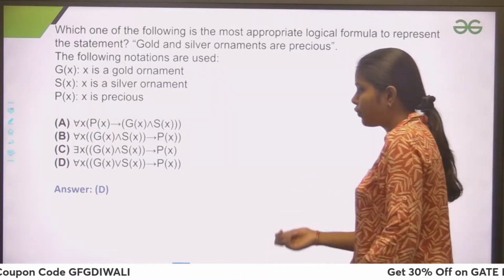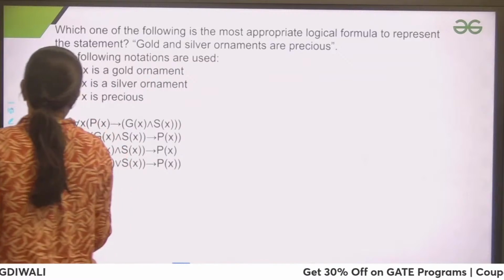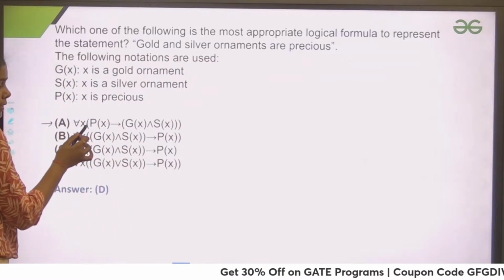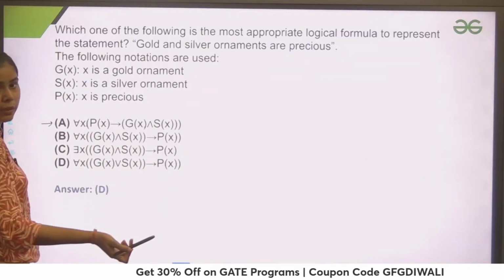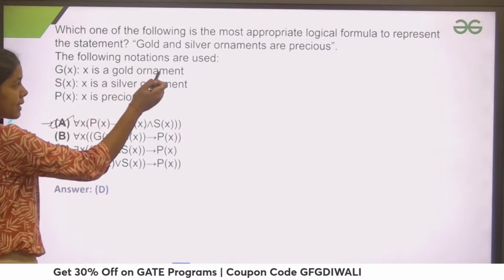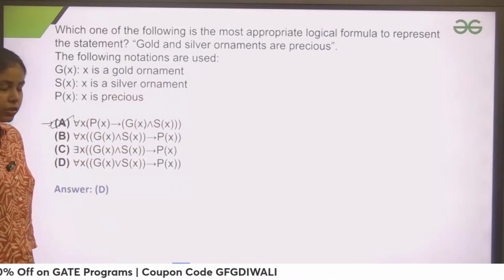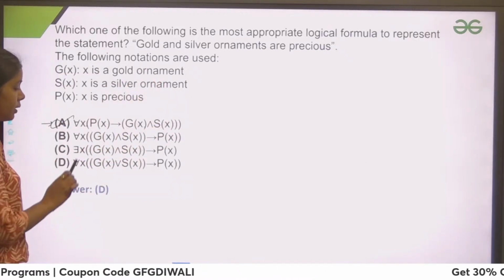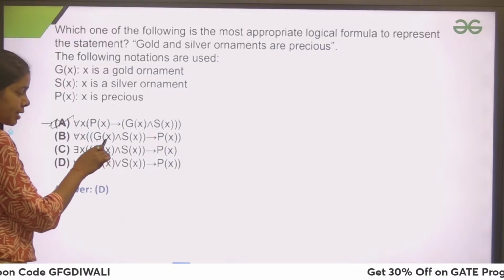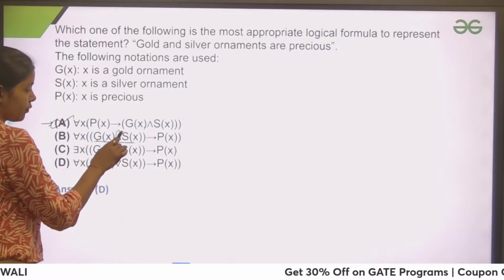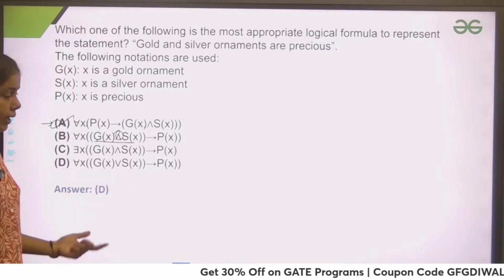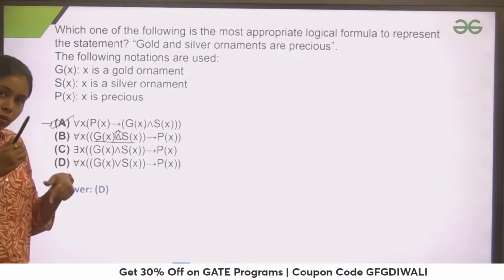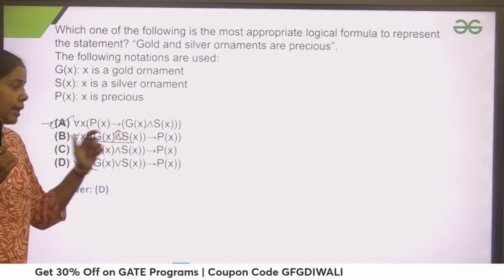So if I move option by option, you would see that option A is saying if x is precious, then x is gold and silver. That is not true. They are saying that gold and silver ornaments are precious. If I go for option B, for all x, x is gold and x is silver. If x is gold and x is silver both, then x is precious.